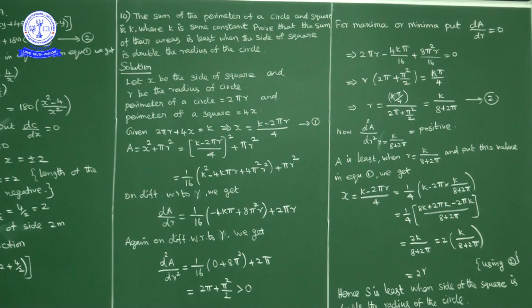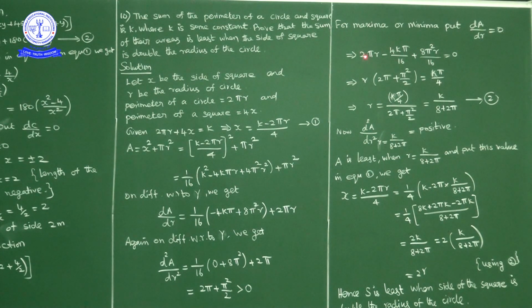Okay, second derivative is positive. Now for minimum or maximum, what will we do? We'll put the first derivative equal to 0. So dA by dr is 2 pi r minus 4k pi by 16 plus 8 pi square r by 16, and this quantity is equal to 0.